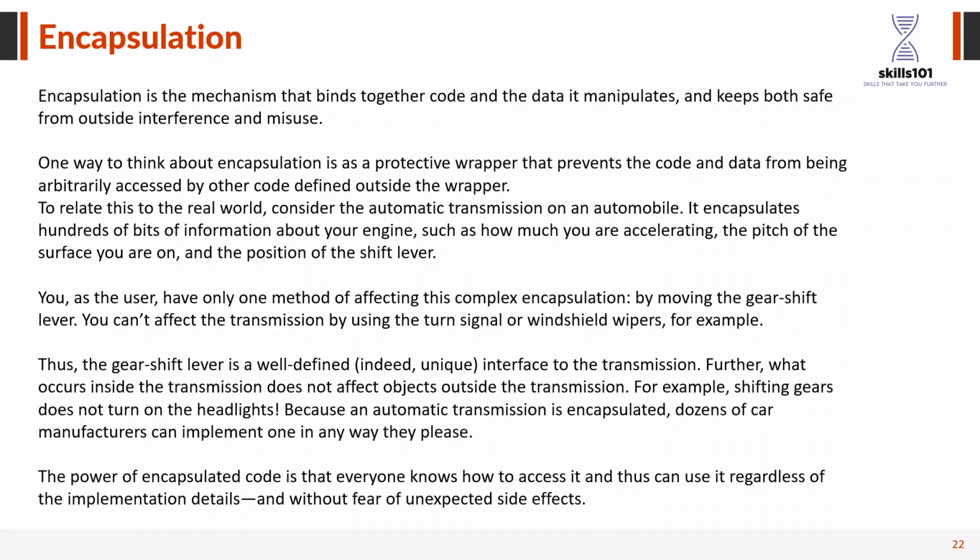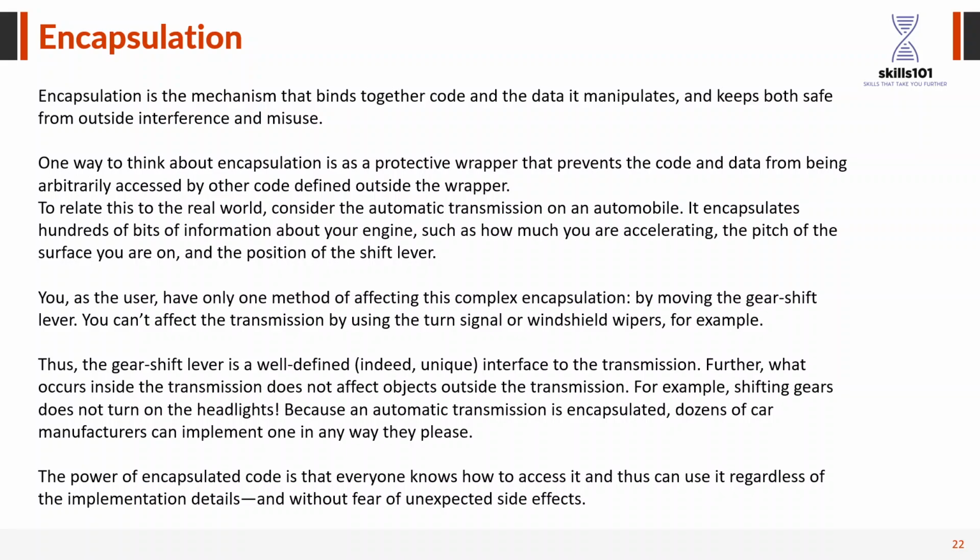Abstraction and encapsulation are part of each other. Abstraction is like, if the user wants to know the speed of a car, the mileage of a car, the brake, the clutch, the gear and the steering wheel, these are part of the abstraction, and everything that is covered is part of the encapsulation. So abstraction is something that is necessary for the user to know, so it should be visible to the user. And if it is not necessary for the user to see, it should be covered in a capsule format. That's what encapsulation is all about.